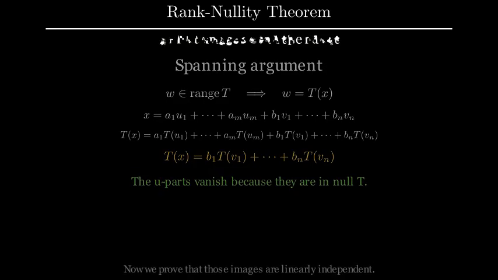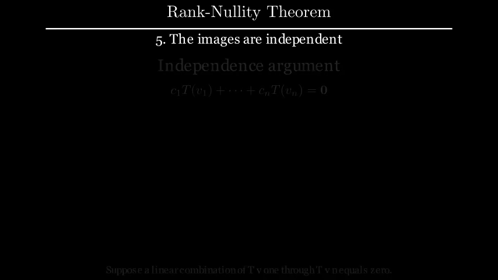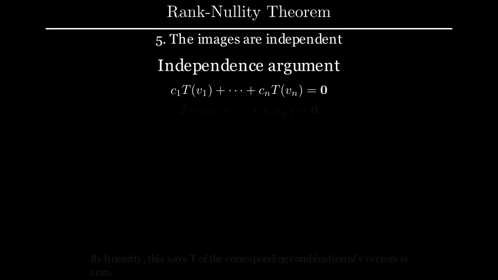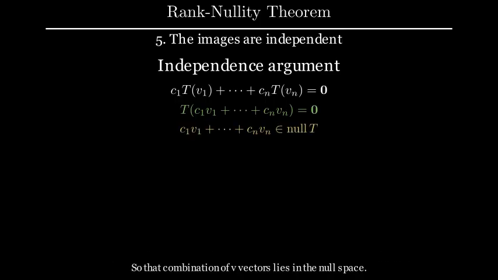Now we prove that those images are linearly independent. Suppose a linear combination of Tv1 through Tvn equals 0. By linearity, this says T of the corresponding combination of V vectors is 0. So that combination of V vectors lies in the null space.